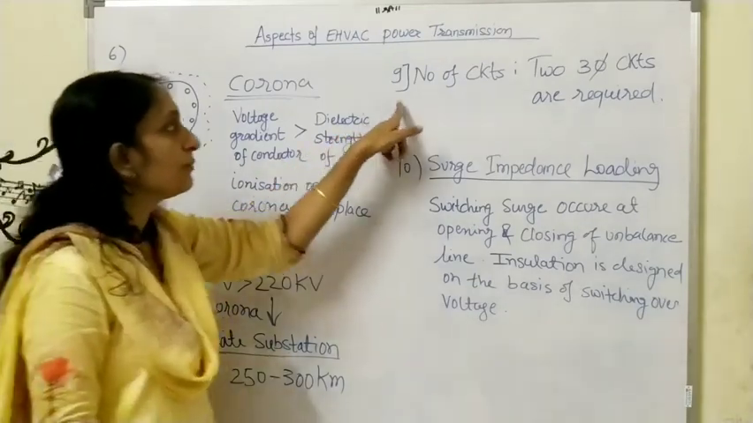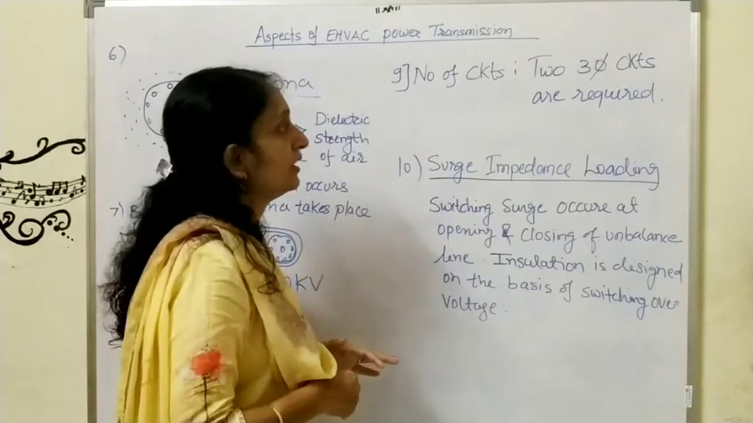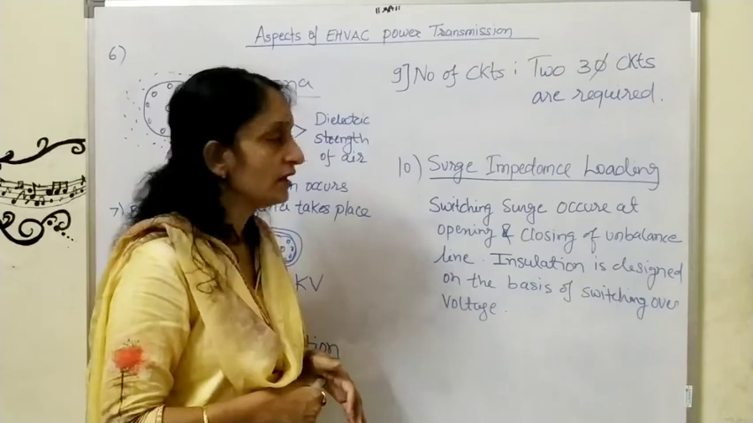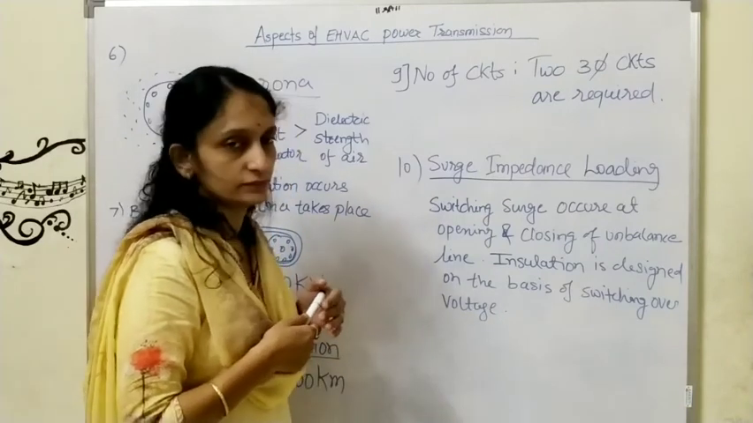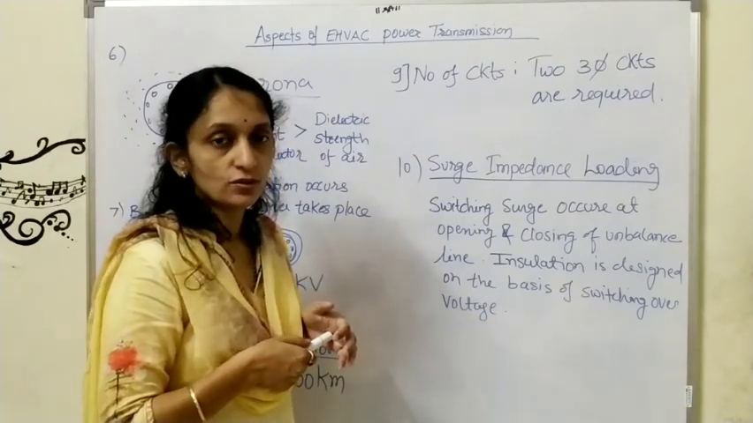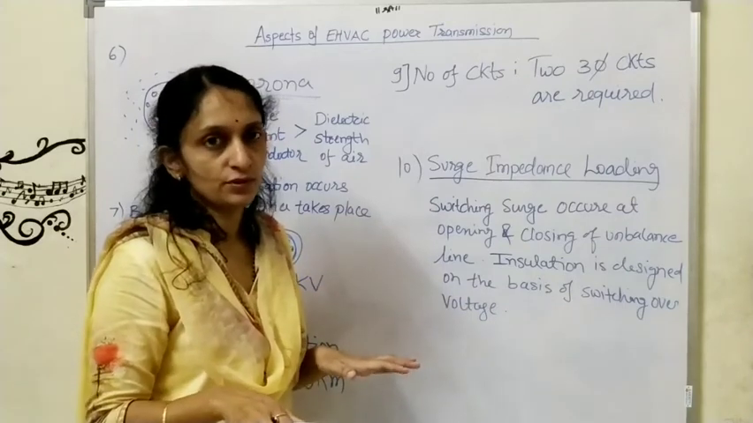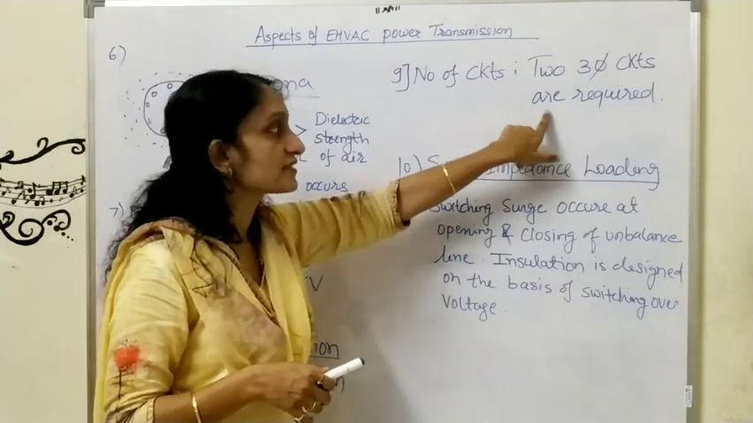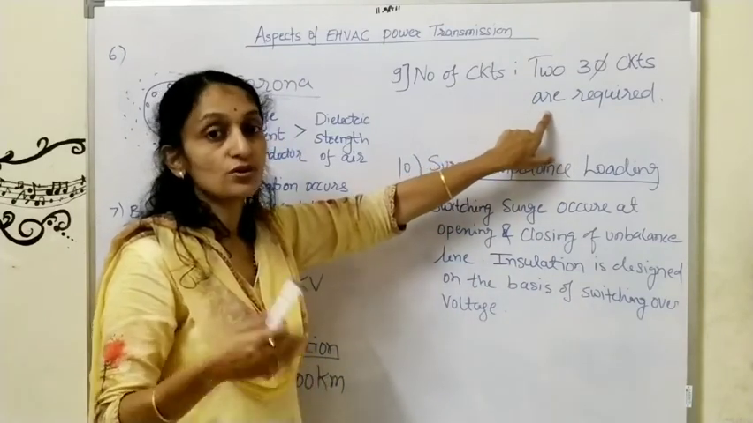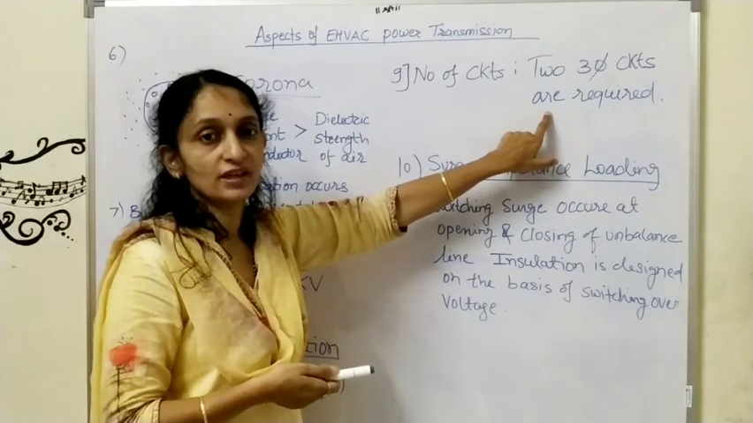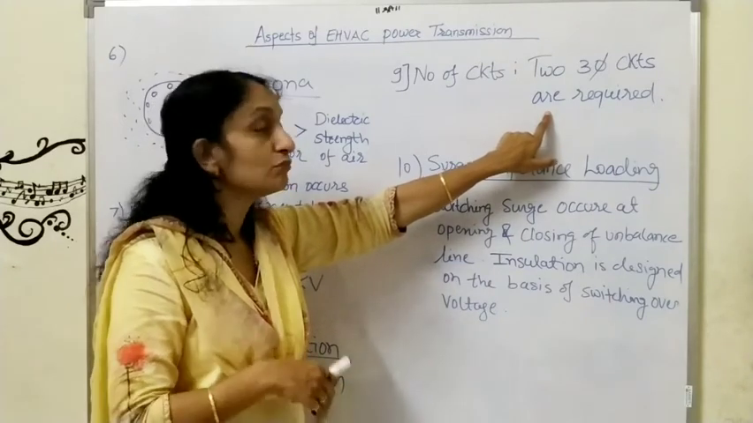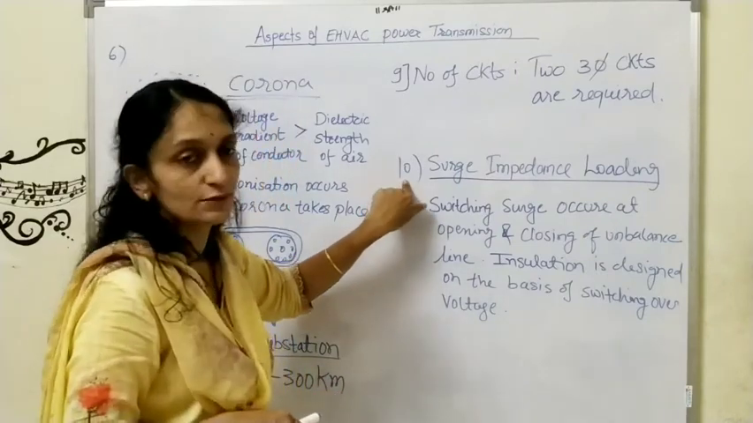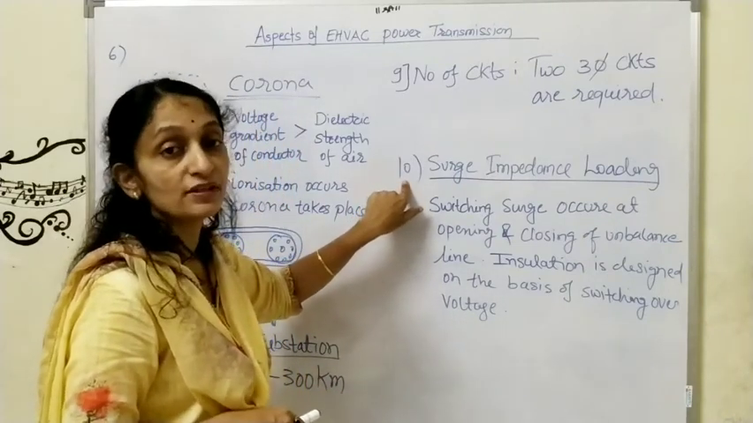Next, point number 9, number of circuits. At least two three-phase circuits are required. Suppose there is failure of one of the lines, then there will be a complete blackout, so we need a substitute arrangement. So at least two three-phase circuits are required. The cost of conductor, cost of transmission line, and cost of erection will be more in the case of EHVAC transmission. Then the last point, point number 10, surge impedance loading.